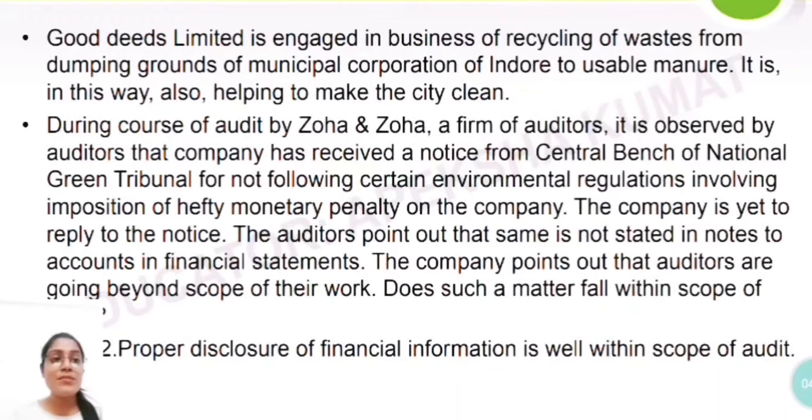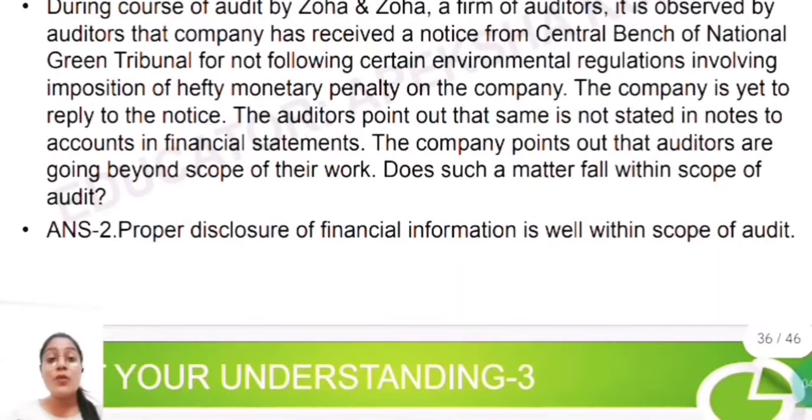So the company points out that the auditors are going beyond their scope. In this question we have to tell whether the auditor is working within its scope or not. What is the scope of the auditor? Does such a matter fall within the scope of audit?